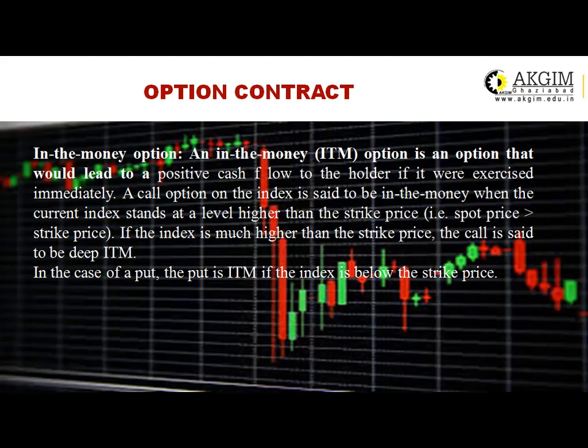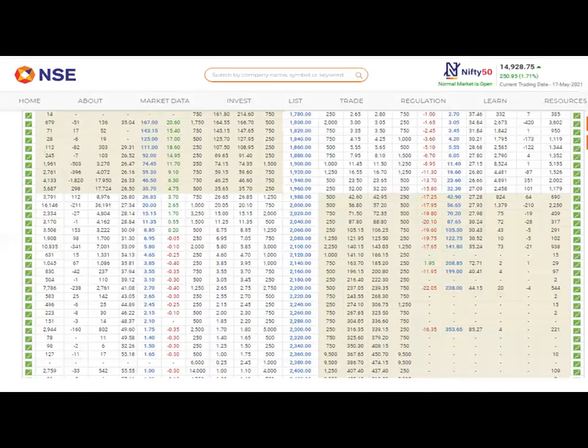If the index is much higher than the strike price, the call is said to be a deep in the money option. In the case of the put, it is in the money if the index is below the strike price. I will explain this with the help of the table right now. This is the case of the Nifty 50.